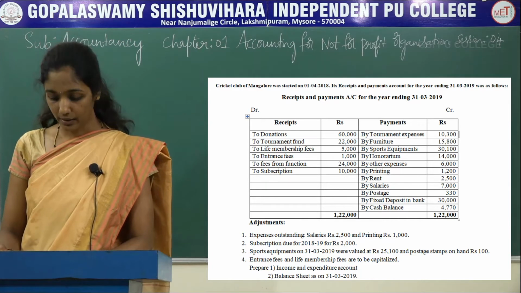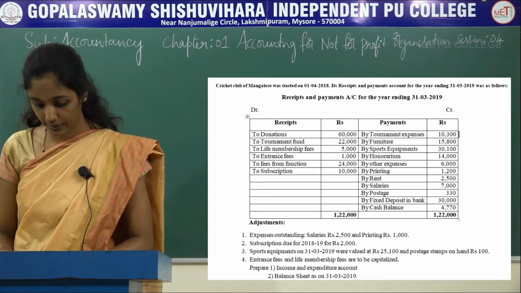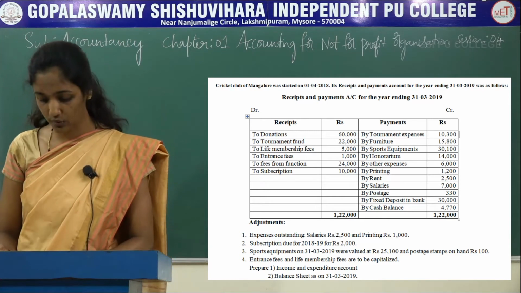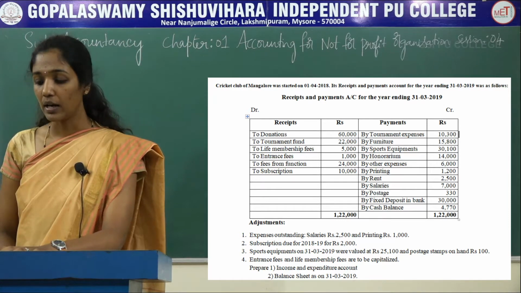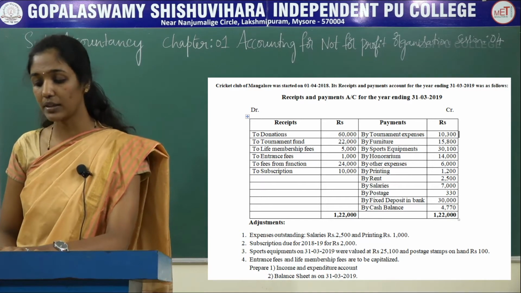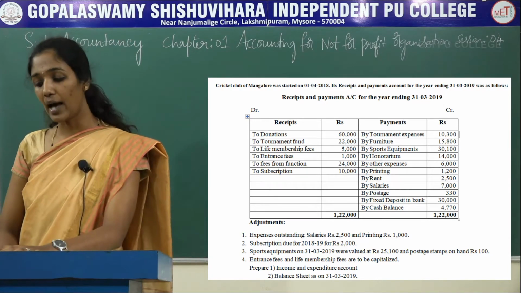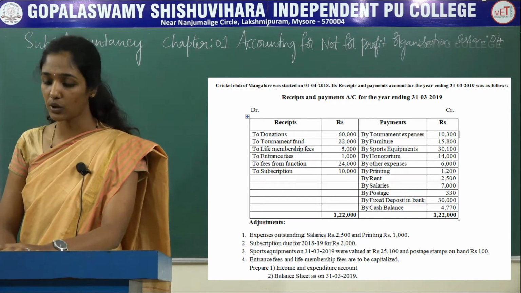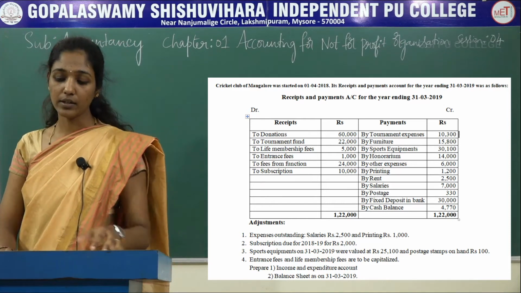And on the payment side: tournament expenses 10,300, furniture 15,800, sports equipment 30,100, honorarium 14,000, other expenses 6,000, printing 1,200, rent 2,500, salaries 7,000, postage 330 rupees, fixed deposit in bank 30,000, cash balance 4,770. The total of the receipts and payments account was rupees 1,22,000. And here there are adjustments.